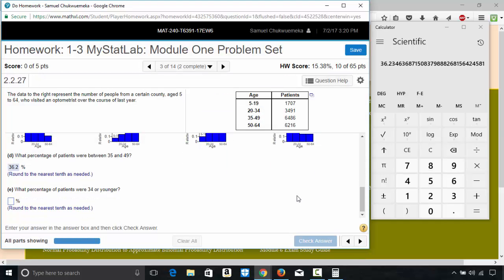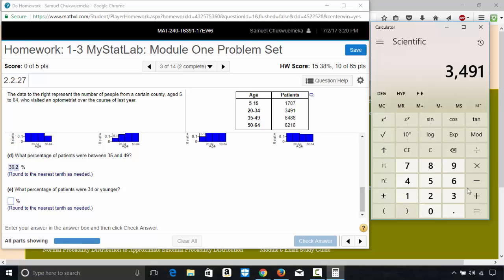All right, the next one: what percentage of patients were 34 or younger? So here, let's just get it from here. 3491, 34 or younger, plus 1707 equal to, and then divide by the sum.